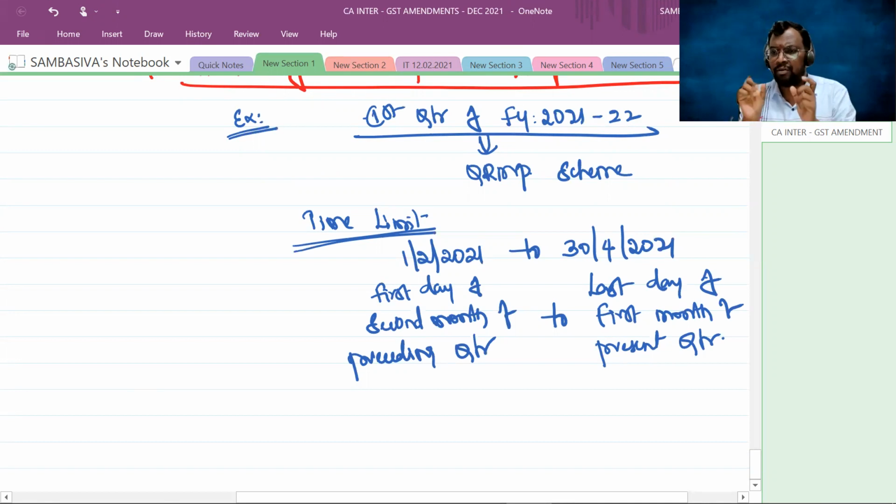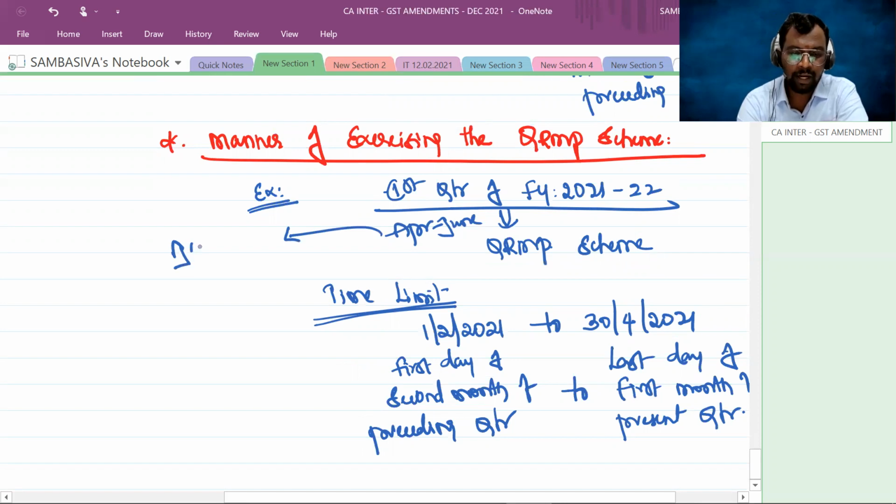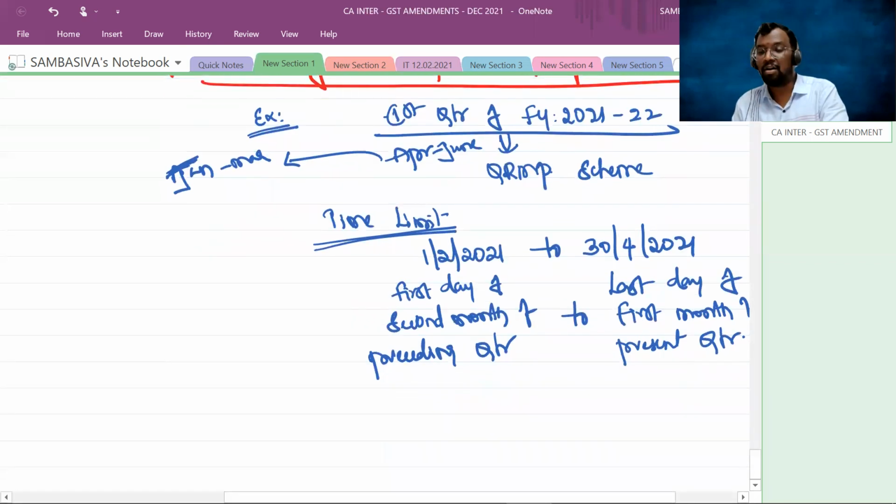So for whatever quarter you want to adopt this scheme, there is a time frame within which you need to exercise that option. What is the time frame? First day of the second month of the preceding quarter. For April to June, that is the first quarter, what is the preceding quarter? Preceding quarter is Jan to March. In this quarter, what is the second month? January, February, March. So February is the second month. So first day of the second month of preceding quarter.